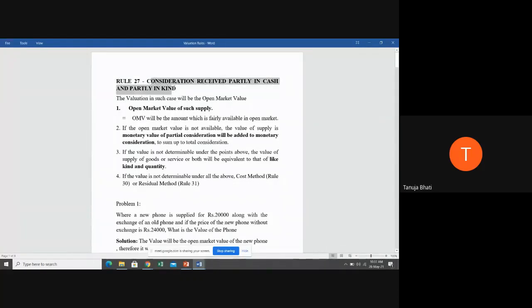Okay, so consideration received partly in cash and partly in kind. What do you mean by this? Suppose a transaction is taking place and the recipient is not paying the complete amount in cash. He is paying half the amount in cash and half in kind. When I say kind, it means a non-monetary consideration. It can be in exchange of certain goods or likewise. So how are you going to value such an amount and charge GST on a transaction where consideration is not received completely in cash?